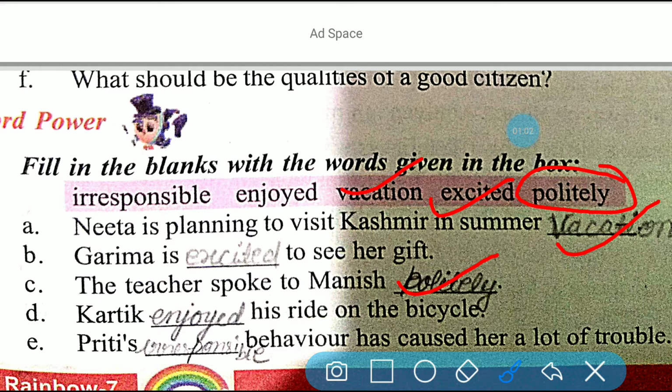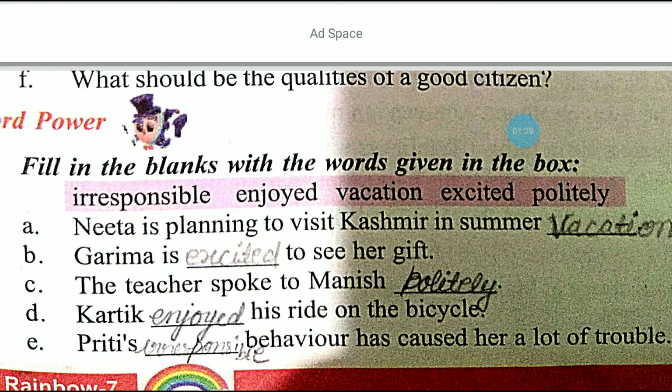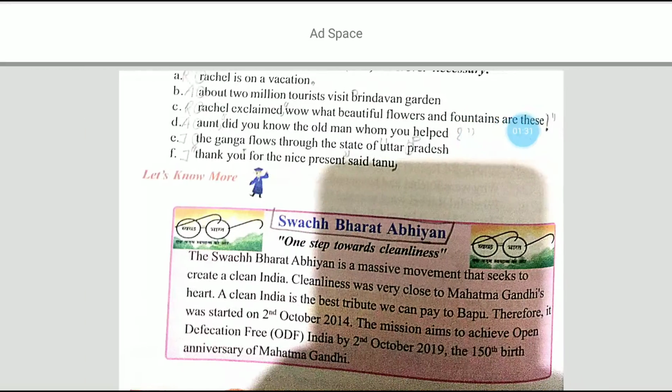D part, Karthik enjoyed his ride on the bicycle. So here in the D part you have to write this word, enjoyed. And at the end, E part, question number E, Preeti's irresponsible behavior has caused her a lot of trouble. So here in the last E part you have to fill this word. So this was all about the fill in the blanks.